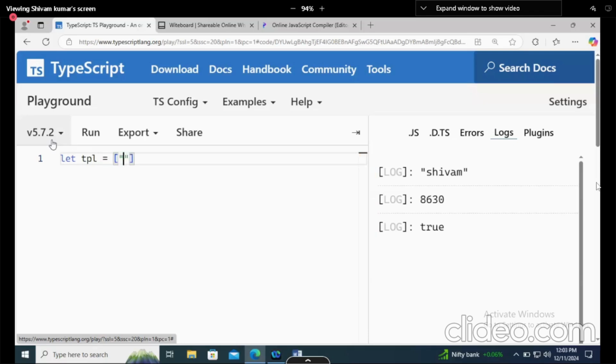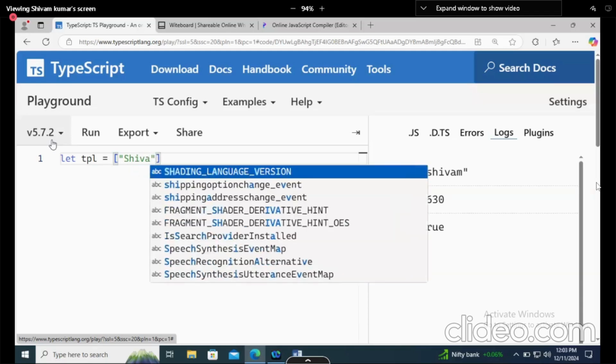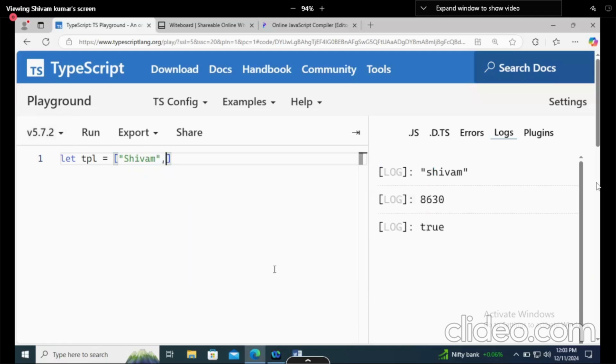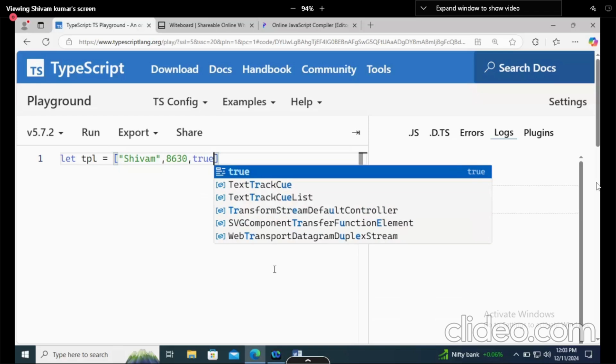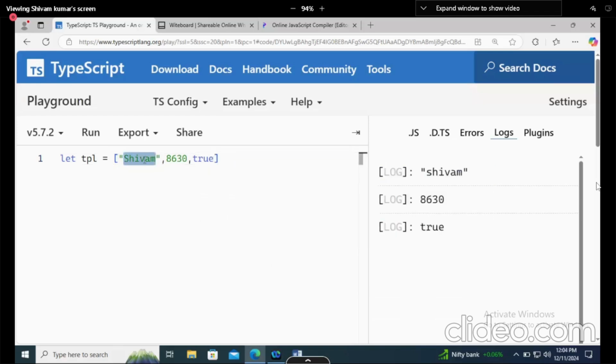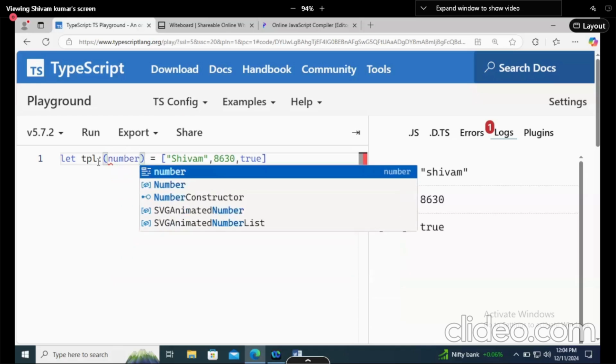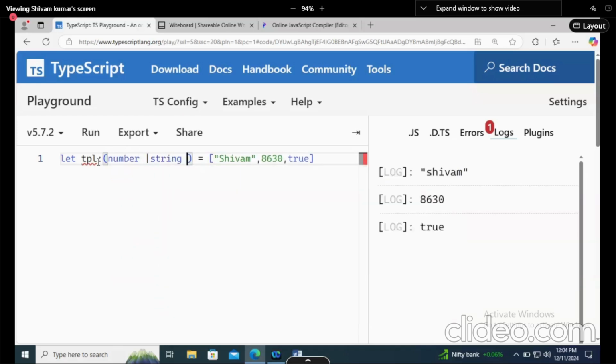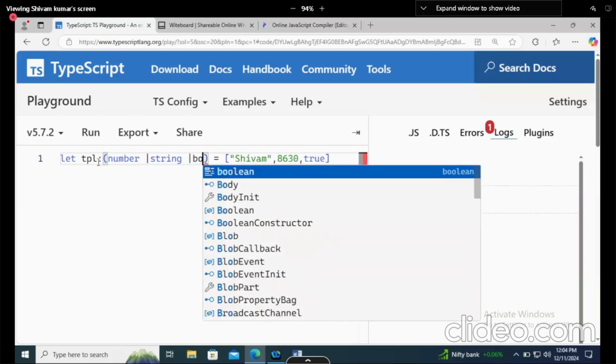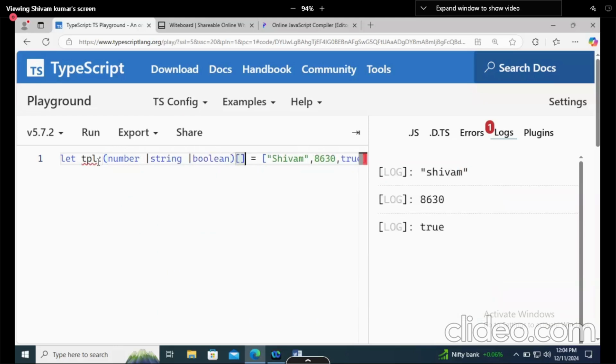The three values are Shivam, 8630, and true. The first value is a string, the second is a number, the third is a boolean. If I want to use this in normal arrays, I can assign it so that it can store numbers, strings, and boolean values.